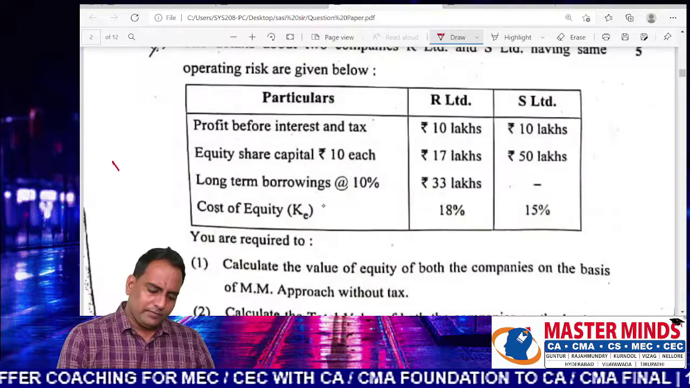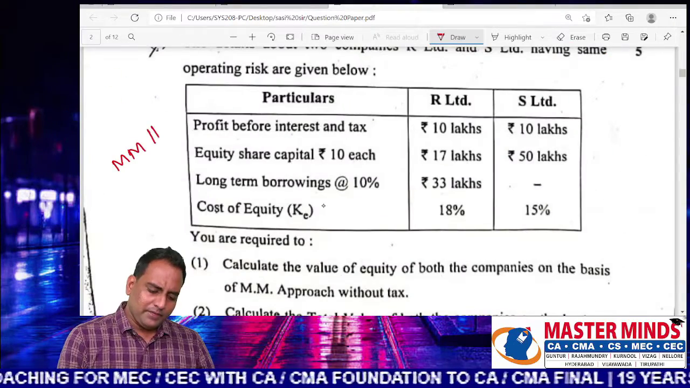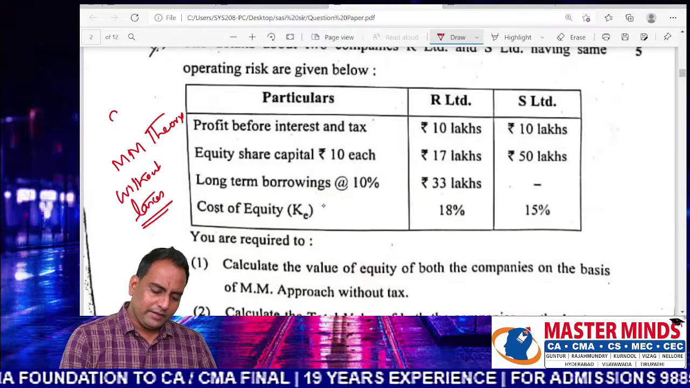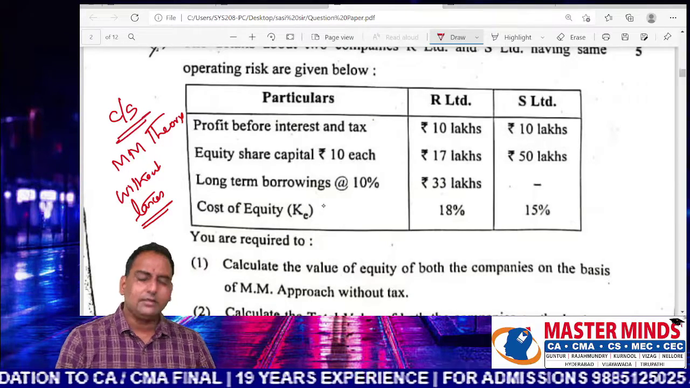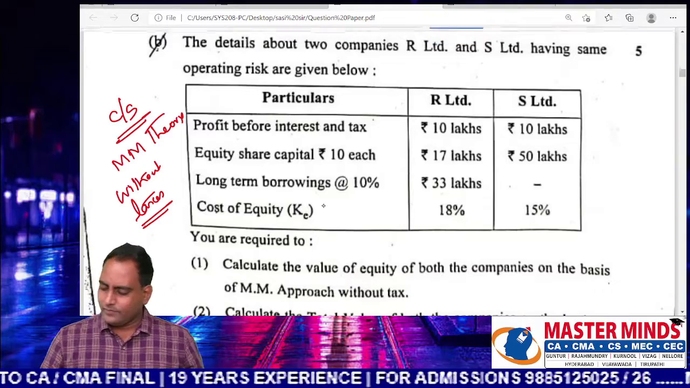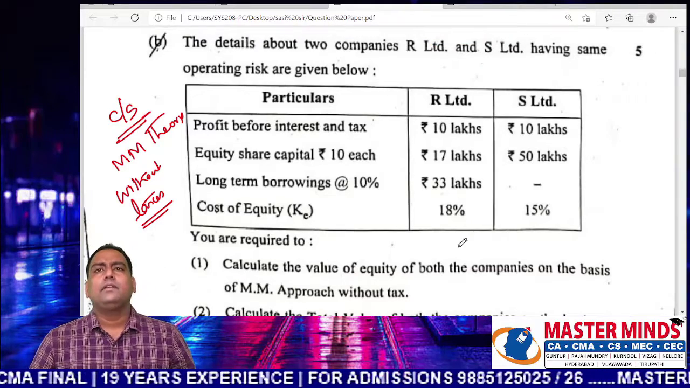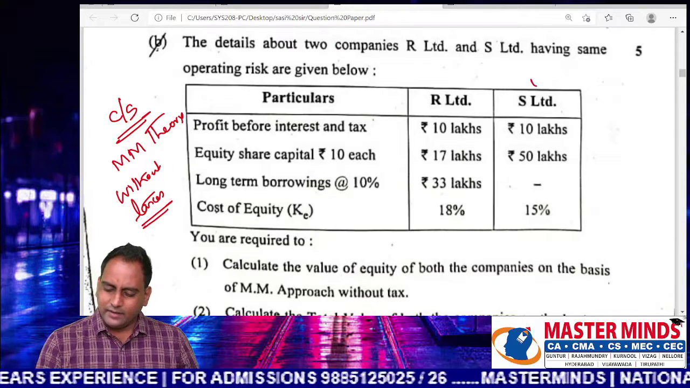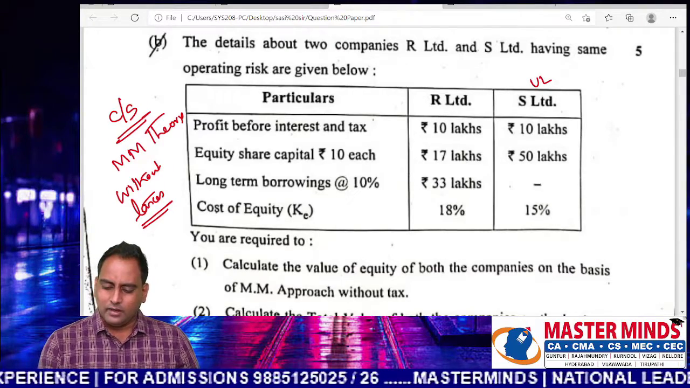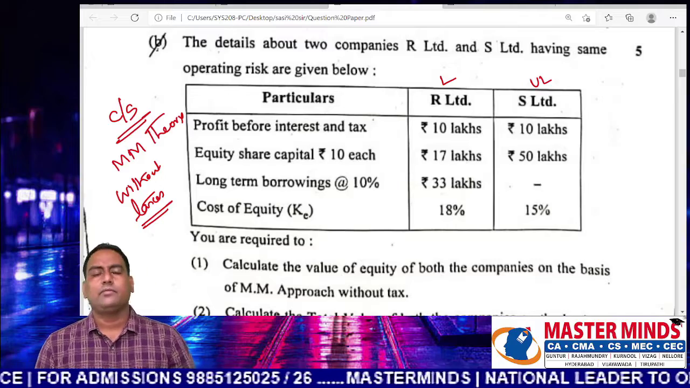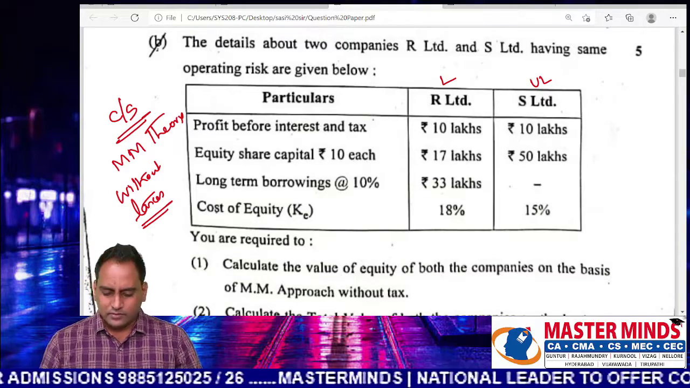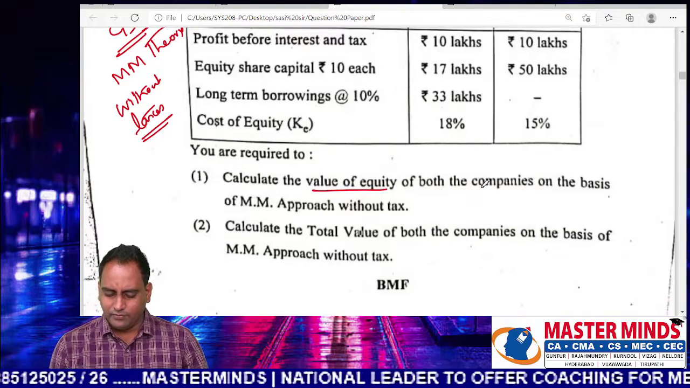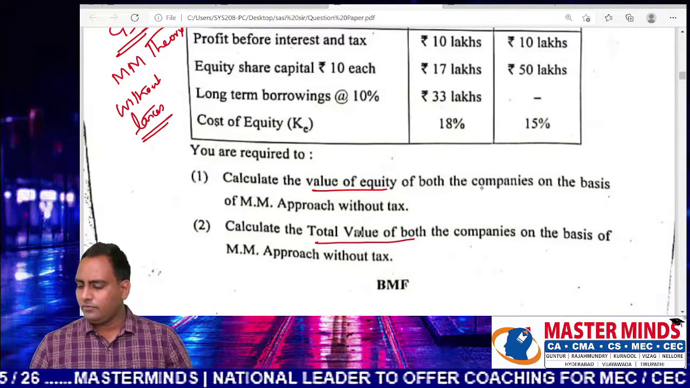Question number 2. This is from theory without taxes. It is a part of capital structure. So there are two companies, R Limited, S Limited. You can see S Limited is unlevered form, R Limited is a levered form. So what you have to find? You have to find the value of equity and the total value of both the companies.